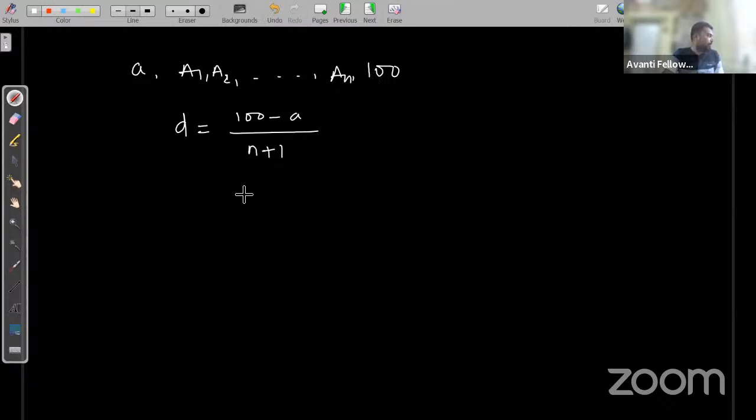Suppose we have the number a and 100, and we have inserted n arithmetic means in between these two numbers, a1, a2 up to an. Now d is equal to last term minus first term upon n plus 1. So this is my d, right? And also it is given a plus n is equal to 33.